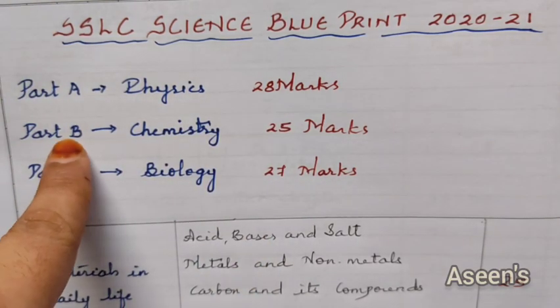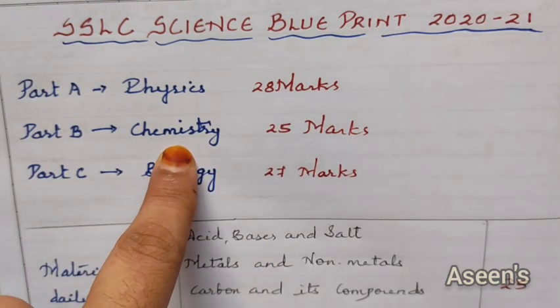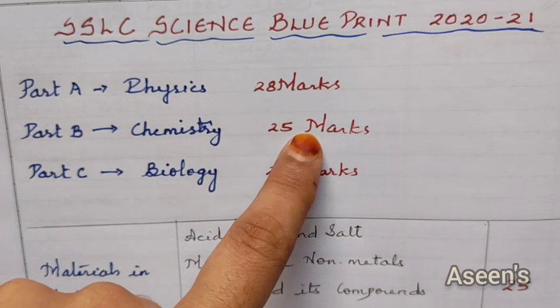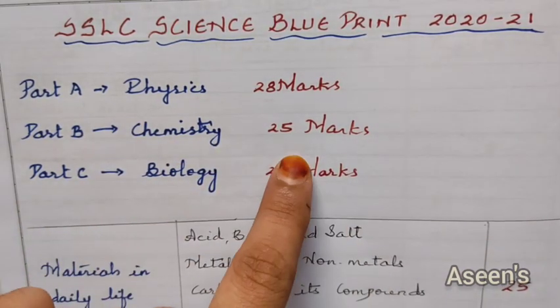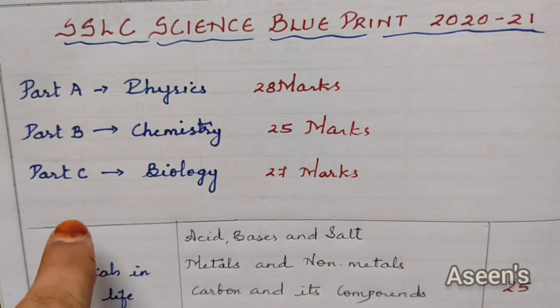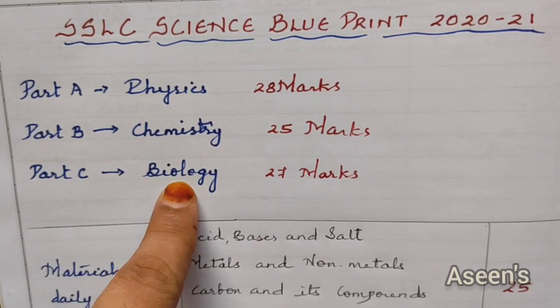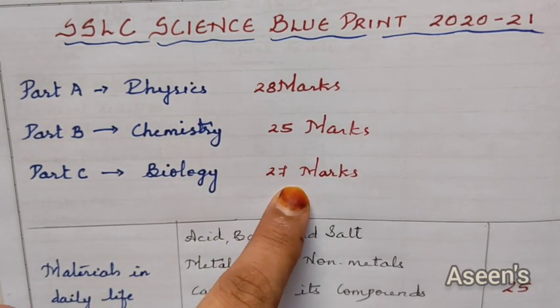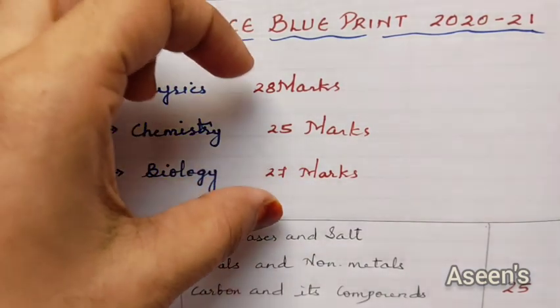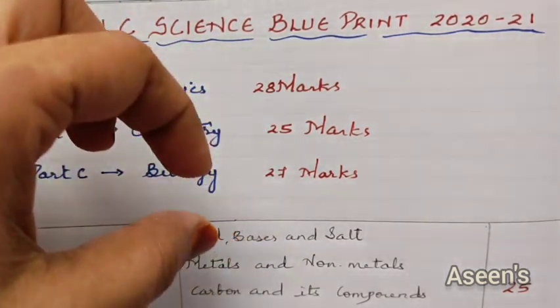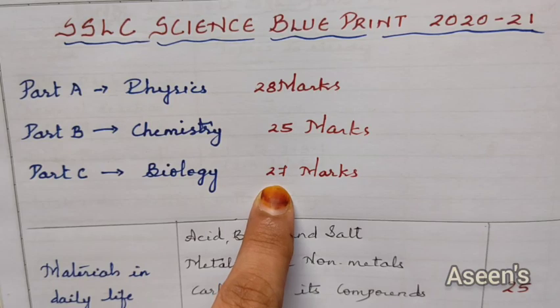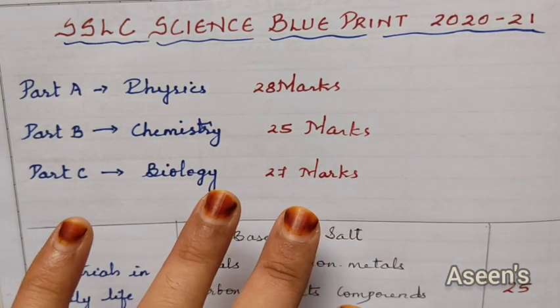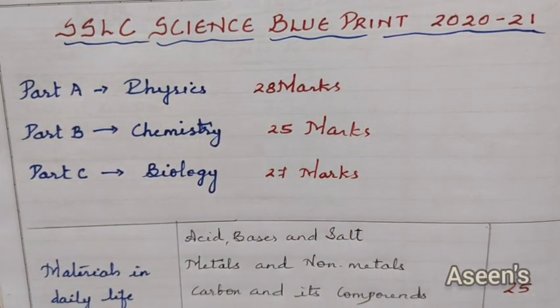Part B is for chemistry, with a total of 25 marks. Then part C is for biology, with a total of 27 marks. So together, 28 plus 25 plus 27 will be 80 marks. So we are going to face an 80 marks paper divided into three categories.